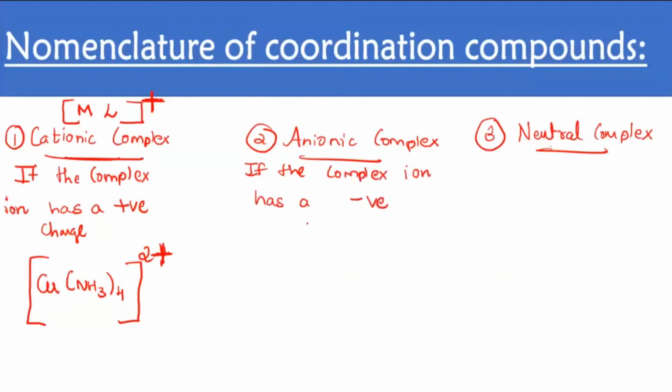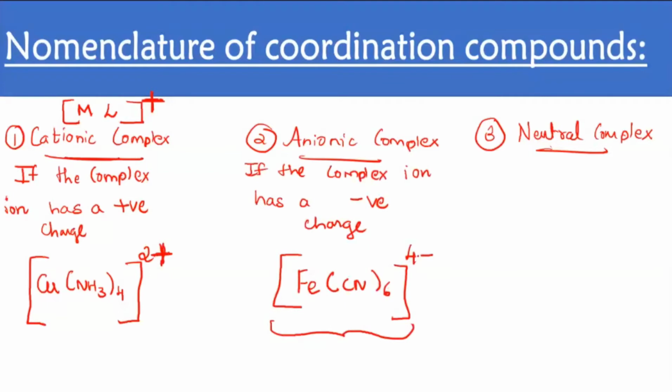For example, this is the common example which I have taken every time, you might be remembering it: Fe(CN)6. The whole complex carries a 4 minus charge, if you remember. That was the potassium Fe(CN)6 complex I have taken every time. Now I'm taking only the ion part. This whole coordination sphere carries a negative charge, so it is called an anionic complex.